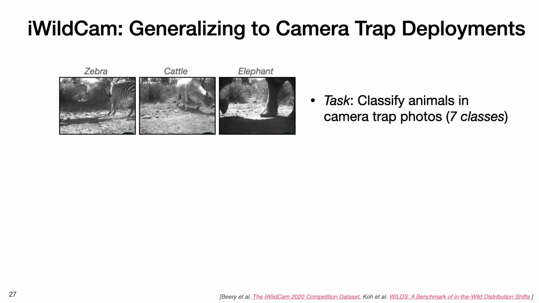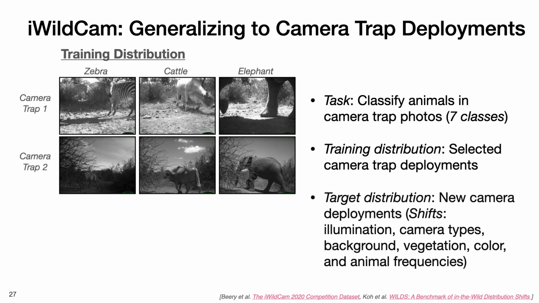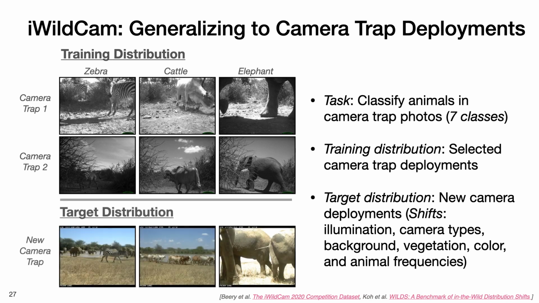In this task, we aim to classify animals in camera trap photos. The training distribution consists of data from selected camera trap deployments. And the target distribution consists of data from new camera deployments. Some of the possible distribution shifts that can occur are changes in illumination, camera types, background, vegetation, color, and animal frequencies.